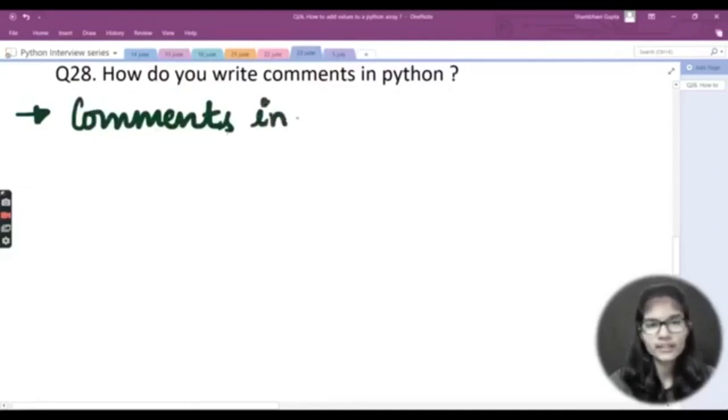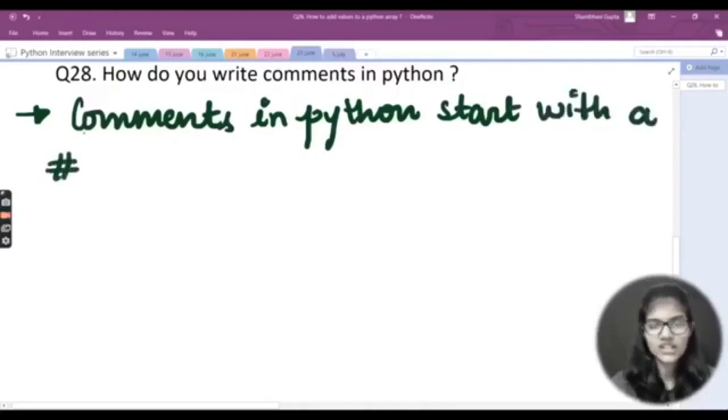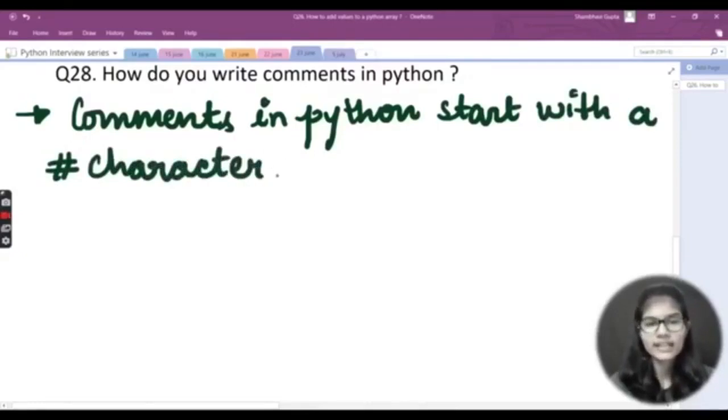Comments in Python start with a hash character. The very first thing is that they start with a hash character, right? So I will write that comments in Python start with a hash character. Other than that, at many times, okay?